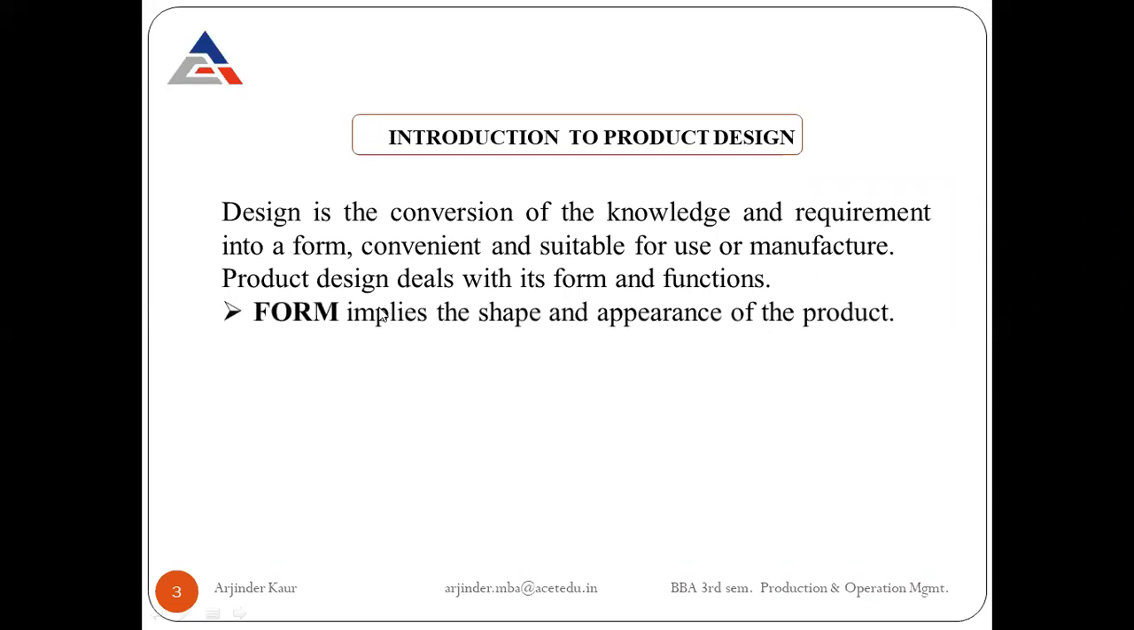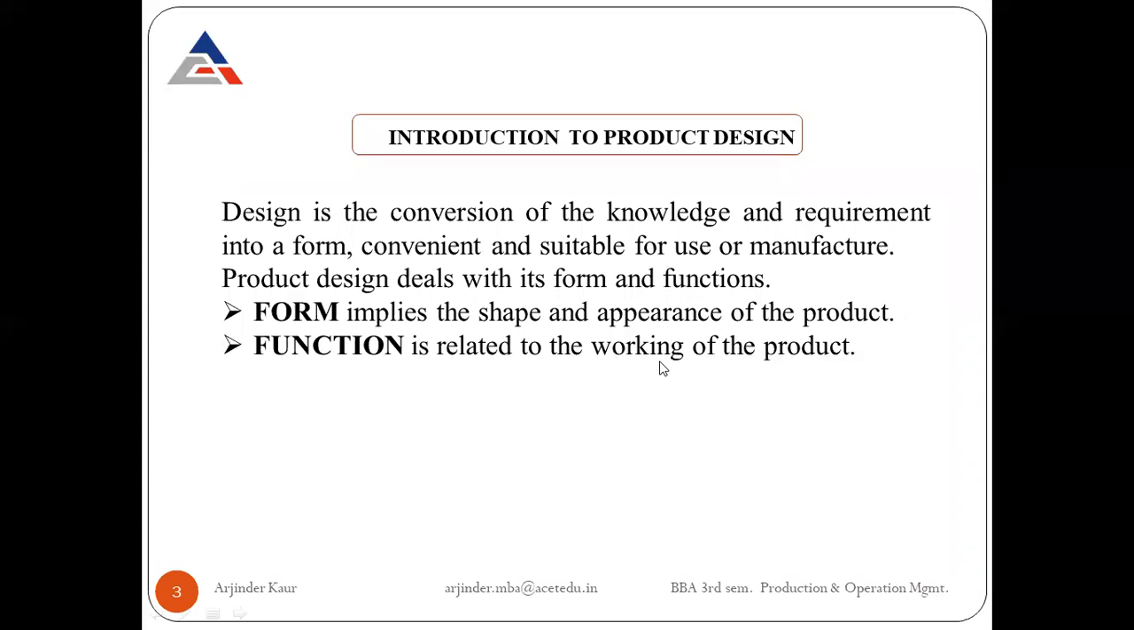So design basically deals with the form and functions. So form design implies the shape and appearance of the product. So when we think of the design in the terms of form, we'll think of how product will look and feel. And function is related to the working of the product. So functional aspect of the product deals with what different features will be there in the product, how will it perform. So the performance part and the overall look of the product, when these are combined together, then it formulates the product design.